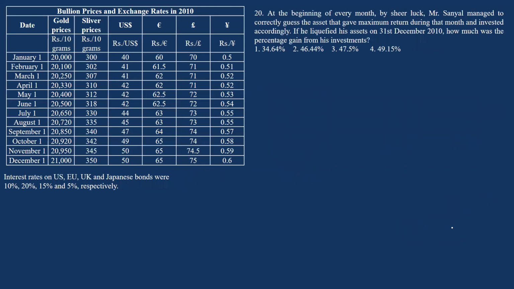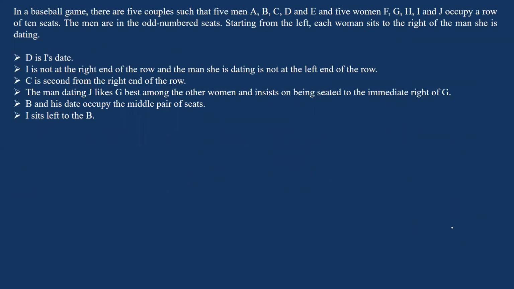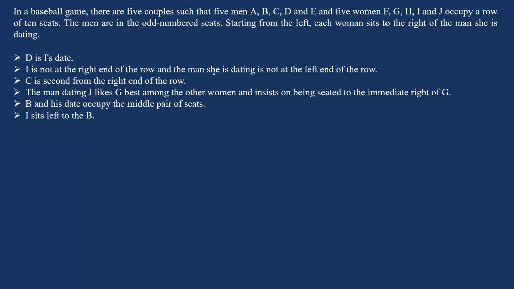Now coming to the questions. Now let's solve one by one. Now coming to this question, the second set. I will be attempting this set first because we have 4 questions compared to the next set, which only has 3 questions. Okay. Now in a baseball game, there are 5 couples.